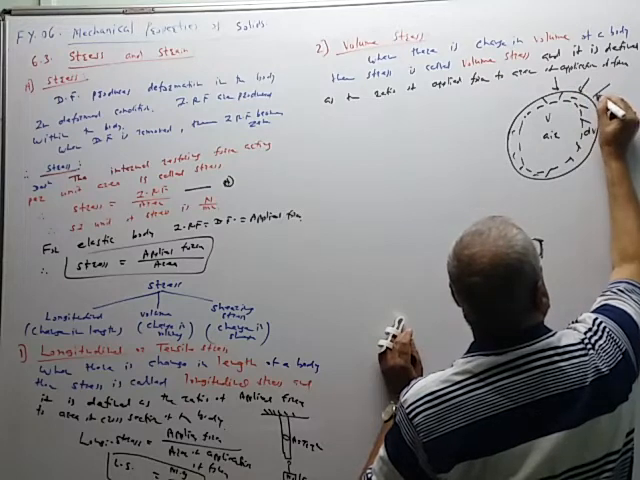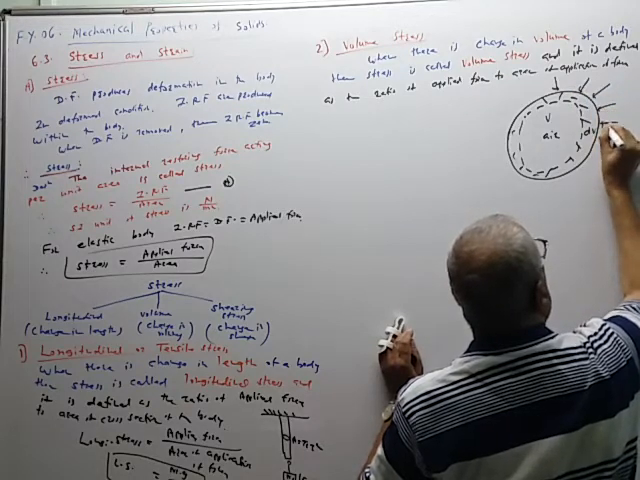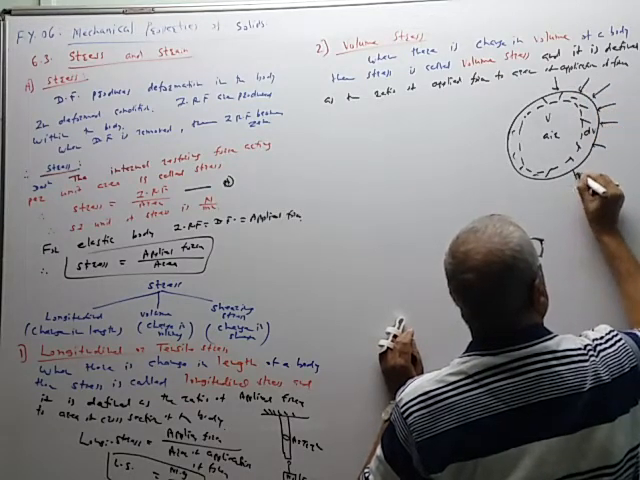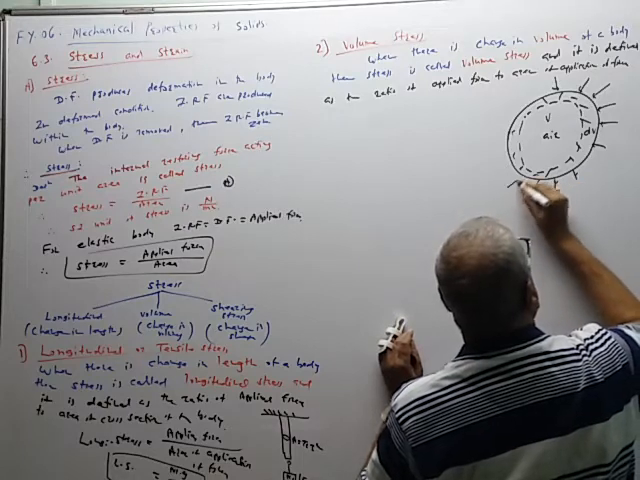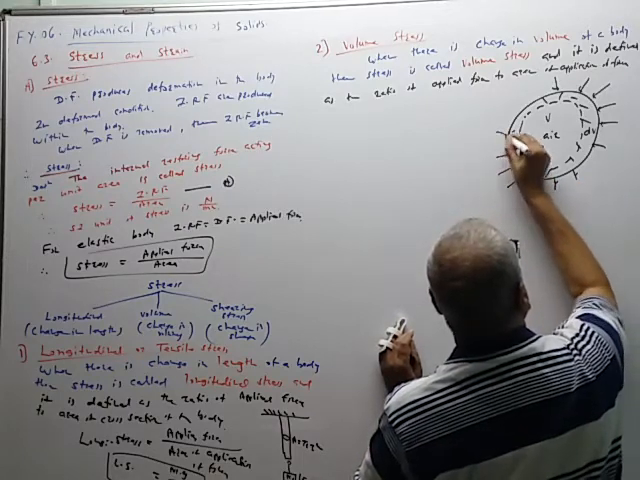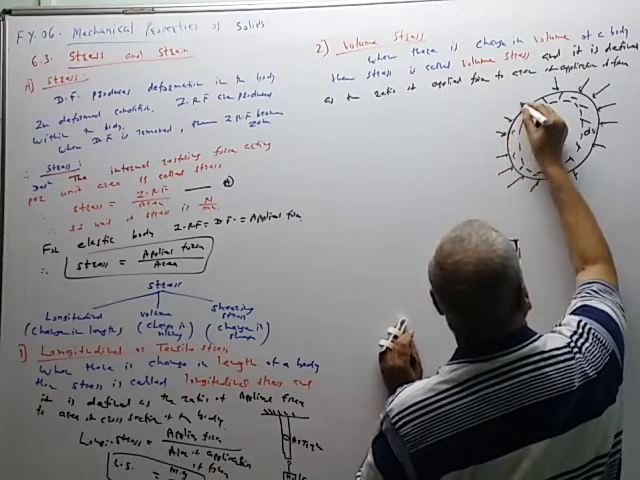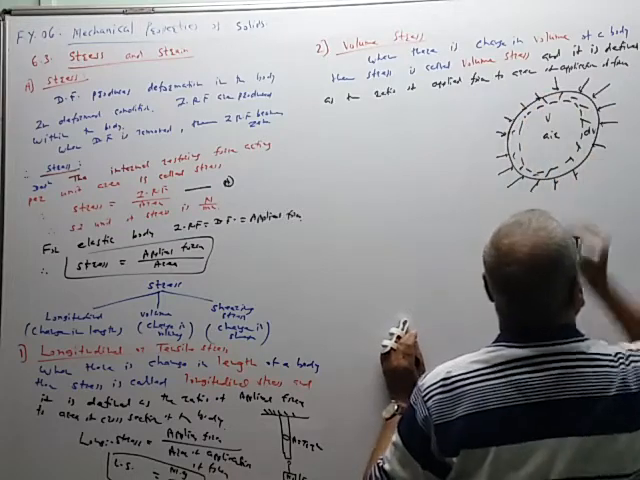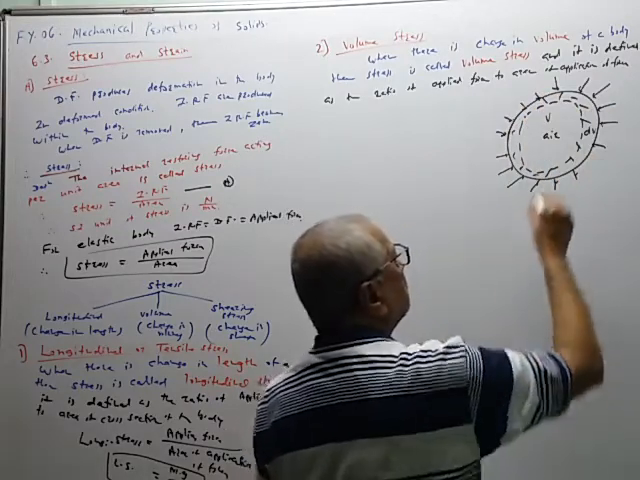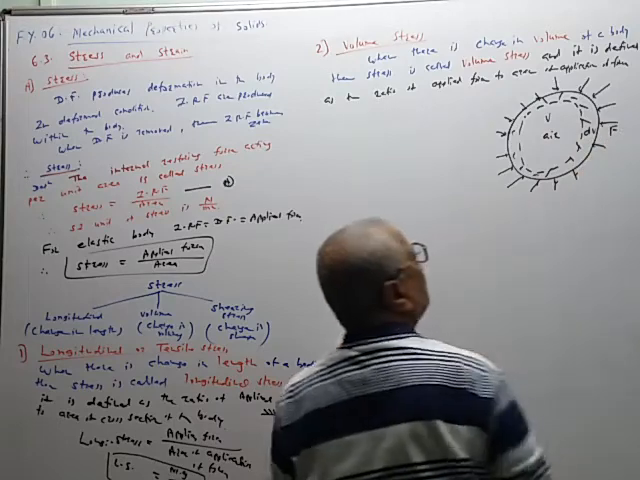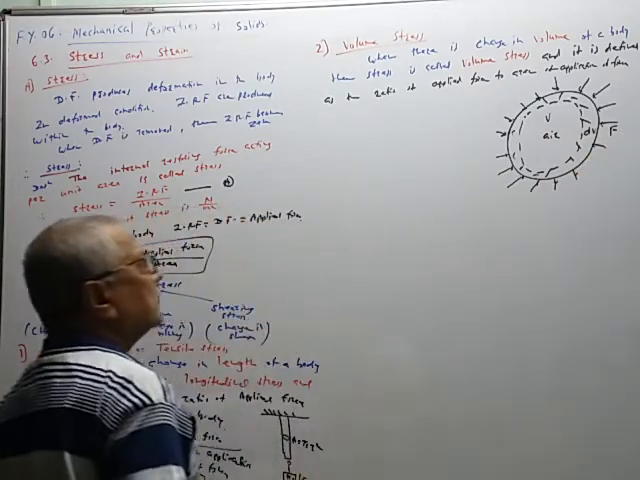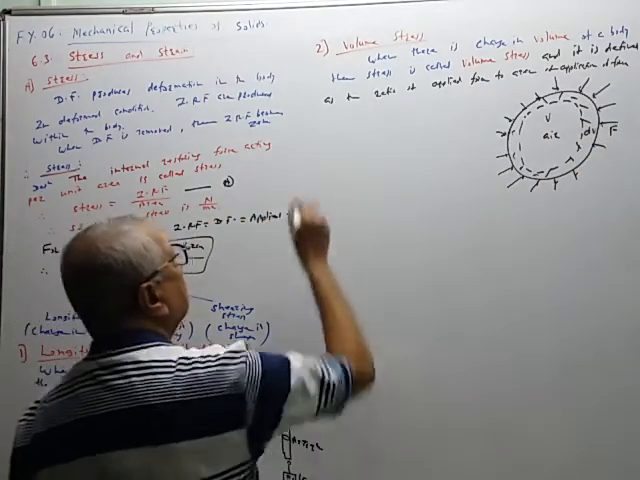To compress the air, we are applying the force in the radially inward direction. So this force is exerted from all directions like this. So this is the force F. So in this case volume decreases, air is compressed.